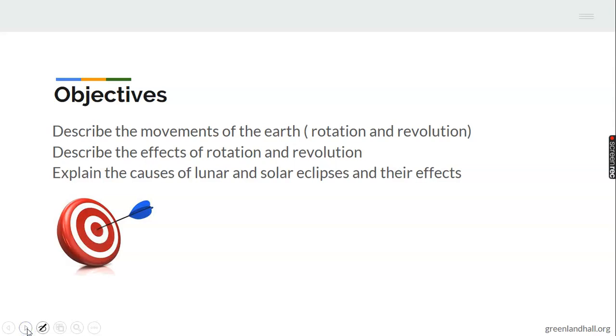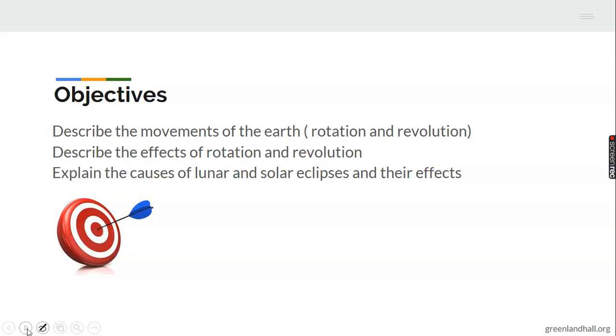First, at this lesson, we would like you to know what we are aiming for. At the end of the lesson, you should be able to describe the movement of the Earth. We have two types, rotation and revolution. You are also going to describe the effects of rotation and revolution. In science, we believe in cause and effect.